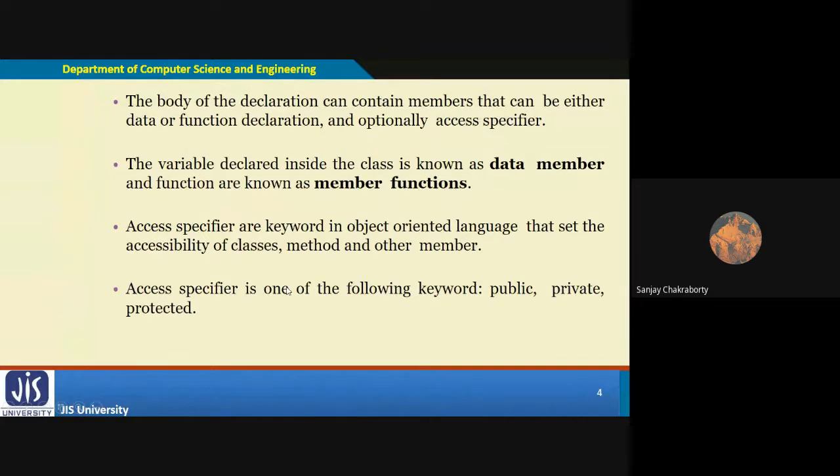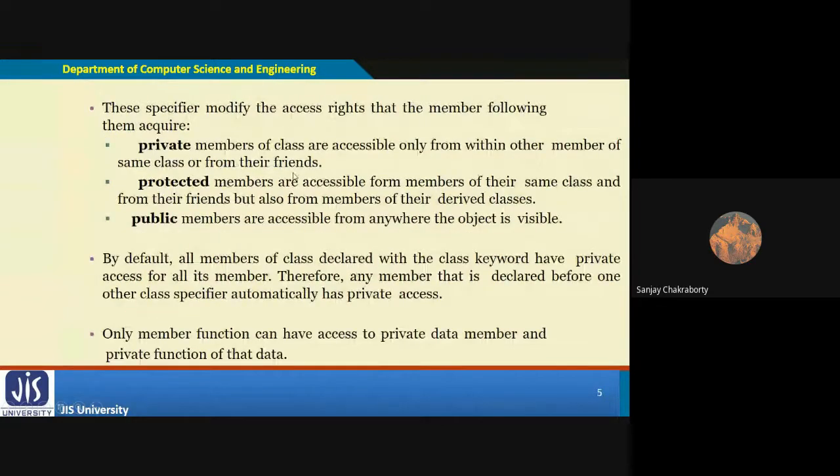Okay, and what is protected? Protected I am going to define later, while I discuss the friend function. There is a very special kind of function available in C++, that is the friend function, which is unique to C++. In Java, there is no concept of a friend function. Sometimes friend functions also create some kind of drawback or disadvantage in C++. What the drawback and disadvantage are, I will discuss while discussing the friend function. At the same time, I am going to discuss protected.